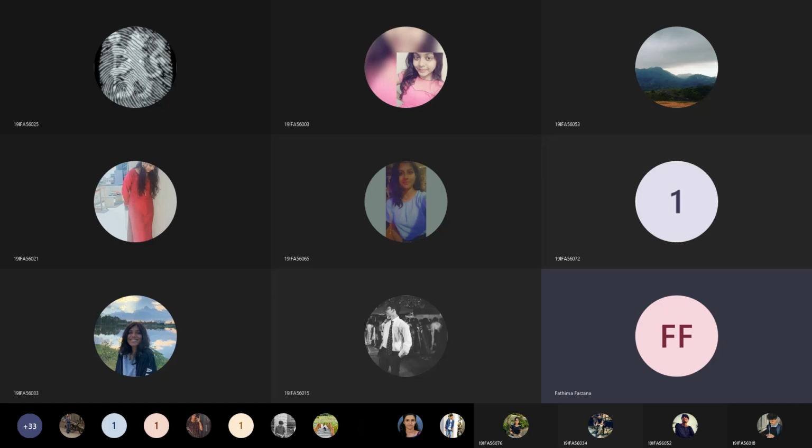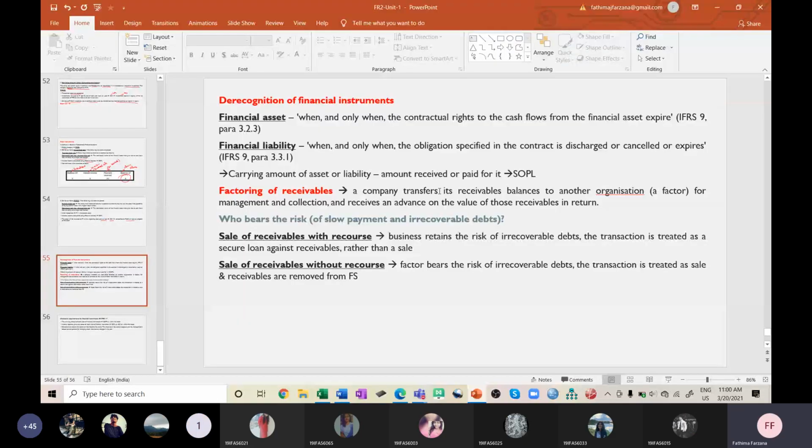So derecognition of financial statement: when will it be removed from your financial statement, especially when it is a financial asset? When will you remove it from your financial position statement? If the contractual right does not exist anymore, that is, you have sold that asset, or you received back your money if it is a debenture form or any loan investment, at that time your financial instrument will be derecognized from your statement of financial position.